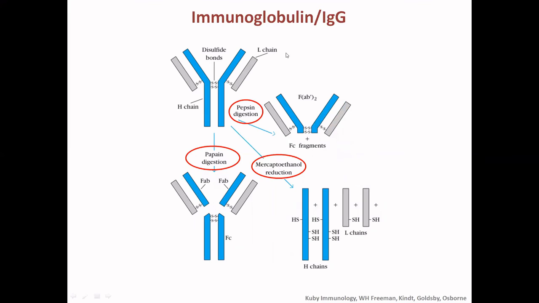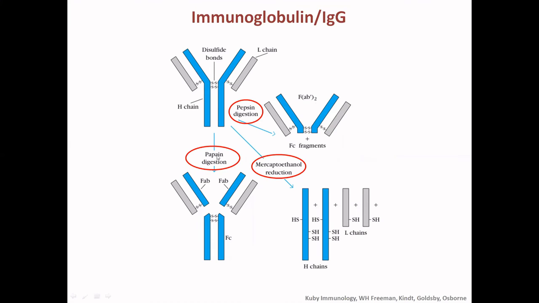So this is which enzyme digests the immunoglobulin in what way. The first one is the pepsin digestion. Pepsin will make a cut below the disulfide bond of the heavy chain. So it will produce a FAB. There are 2 antigen binding domains, so it is FAB2, and the remaining area is the FC fragment of crystallization.